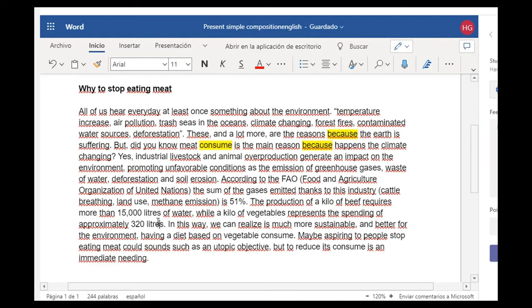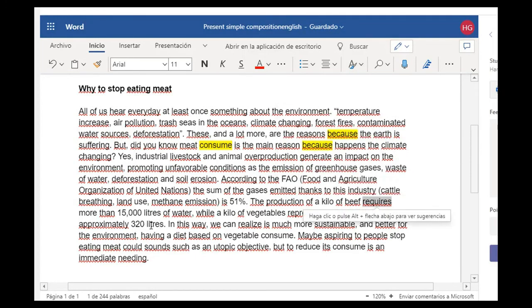An animal overproduction generating an impact on the environment. Okay, this is very important information according to the FAO. Cattle breeding, land use, the production of a kilo of beef requires that. This is a very good conjugation here.